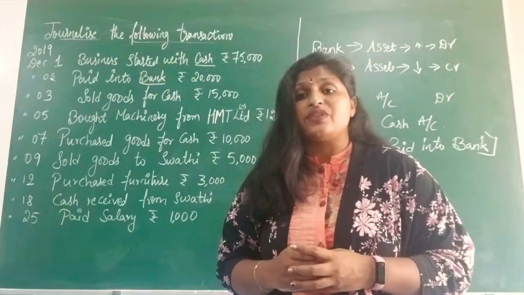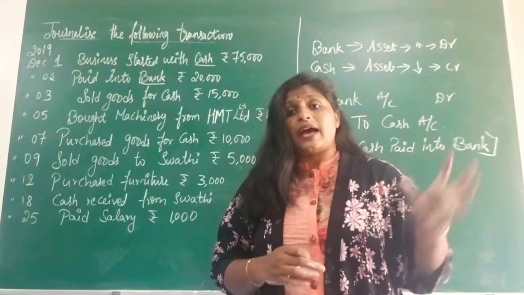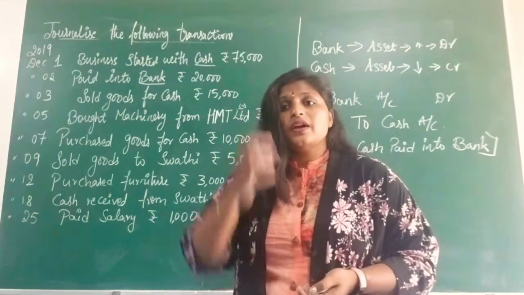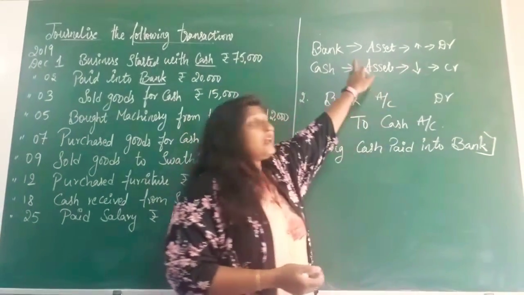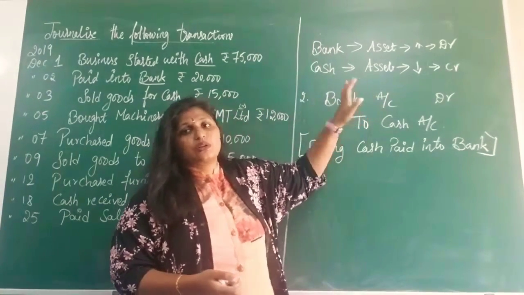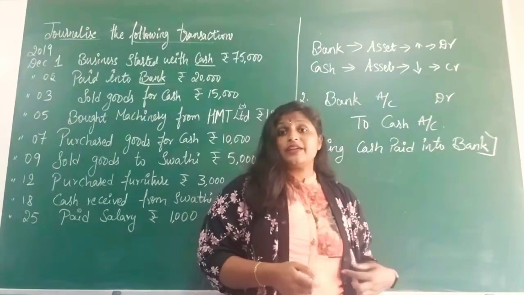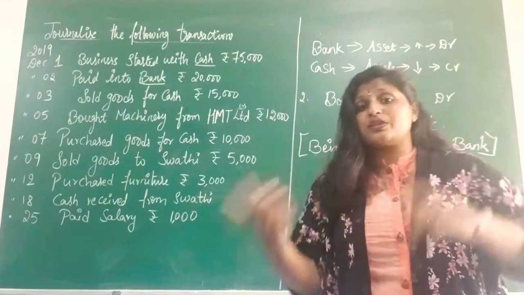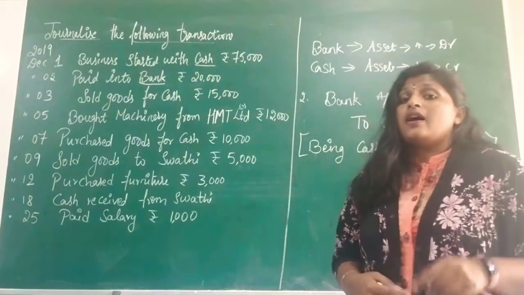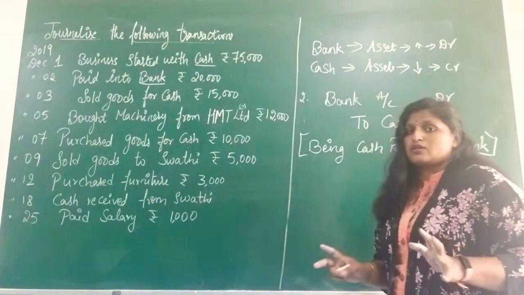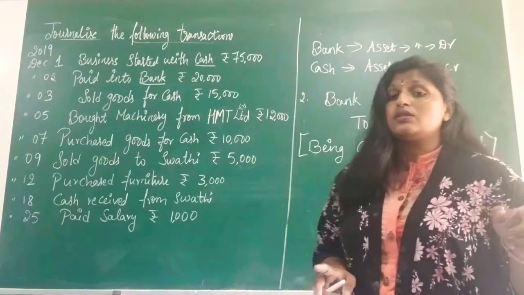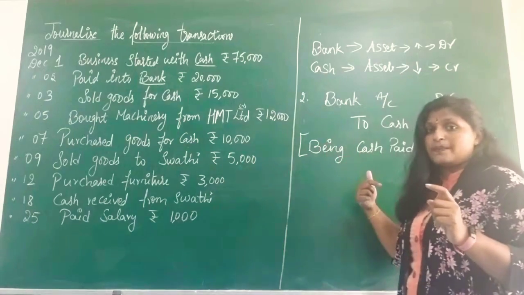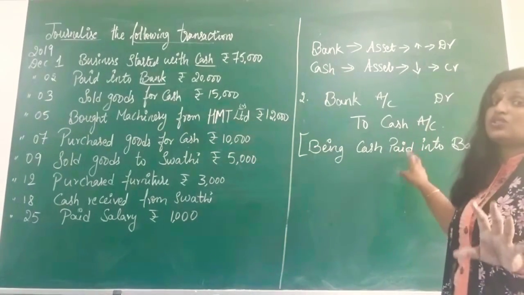If both are shown as debit or both as credit, it is wrong. Then somewhere your rule application is wrong. So be thorough with the rules, then you can easily apply them. This will be the second journal entry.